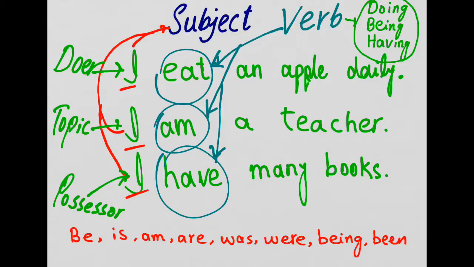To have a better understanding about the forms of be, look at this range. These are the forms of be. So do not let yourself be confused if I say am is a form of be, how is it possible?